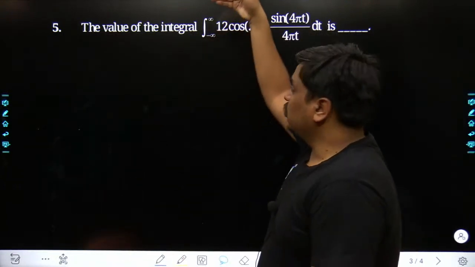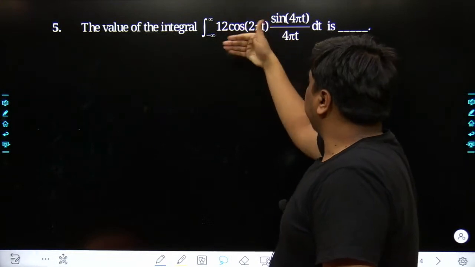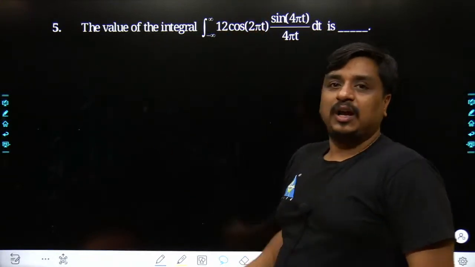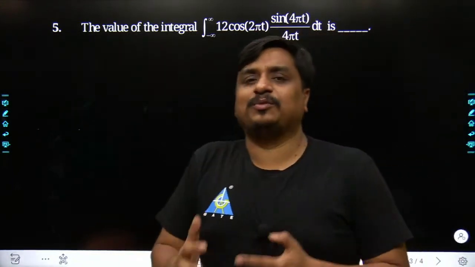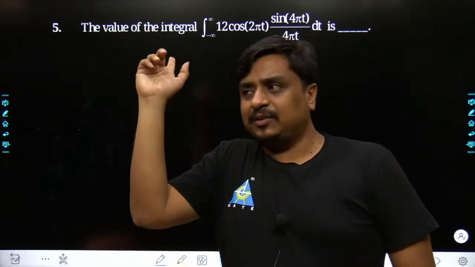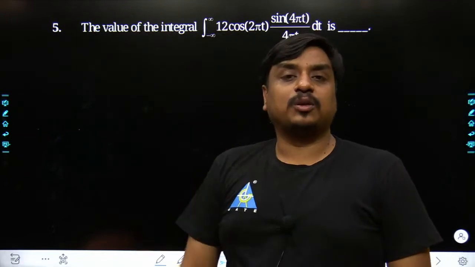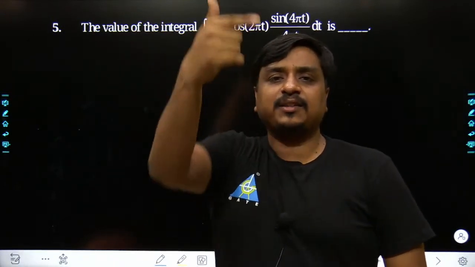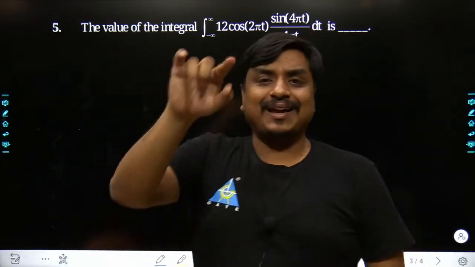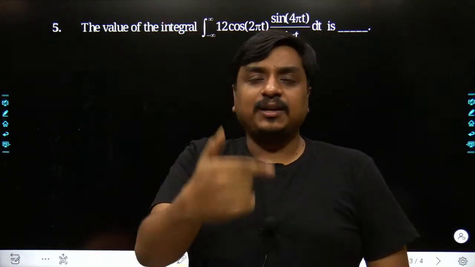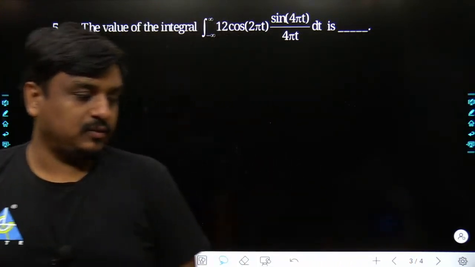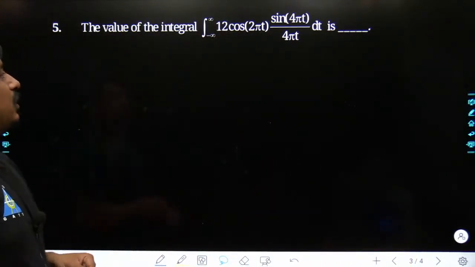Towards the numerator side you would have a sine component, and towards the denominator you would have 4 pi t, which would be common in both of the terms. End of the day, more or less, this problem has been framed in the same form as we have taken in earlier 3 to 4 problems. Formation of integral of sine t divided by t dt, integration from 0 to infinity, or sine nt divided by nt, integration from 0 to infinity, dt.